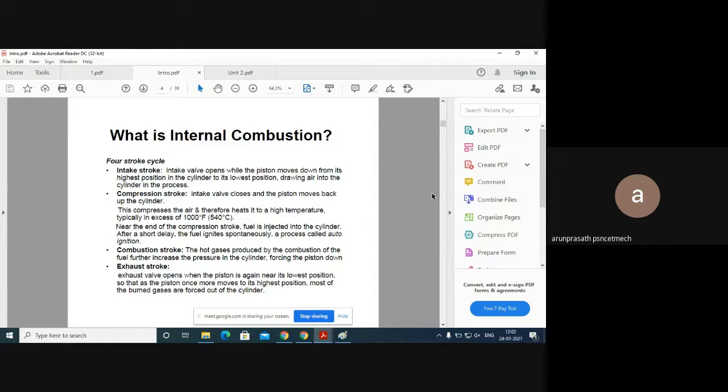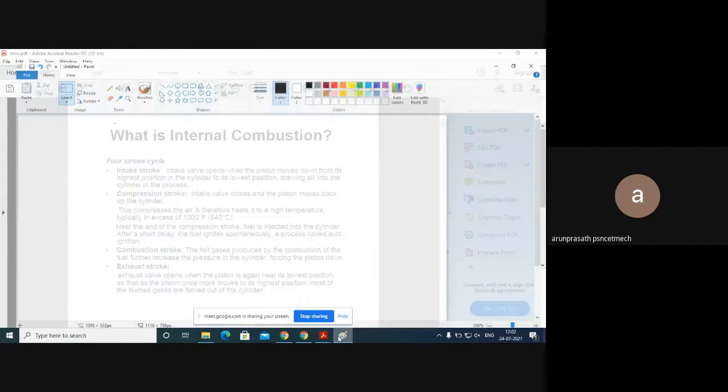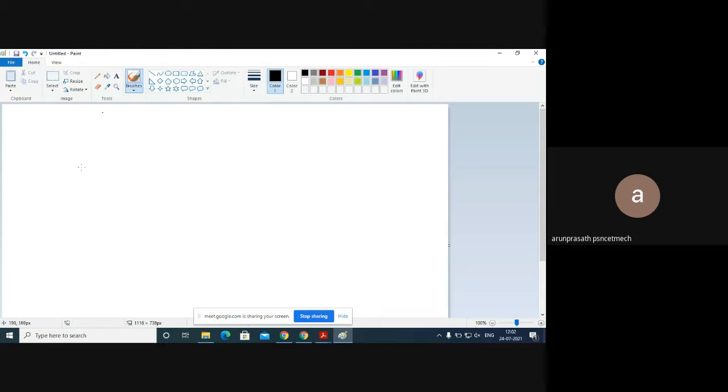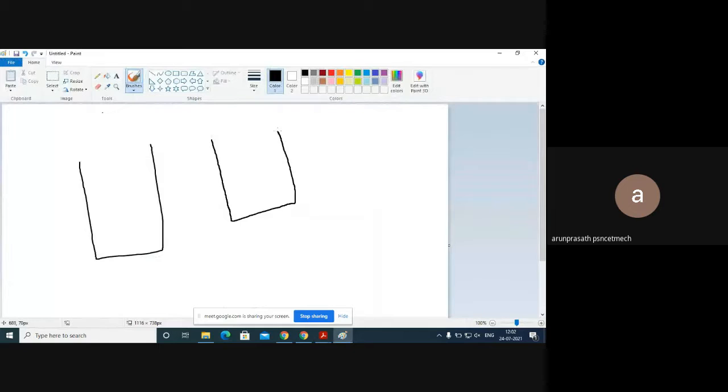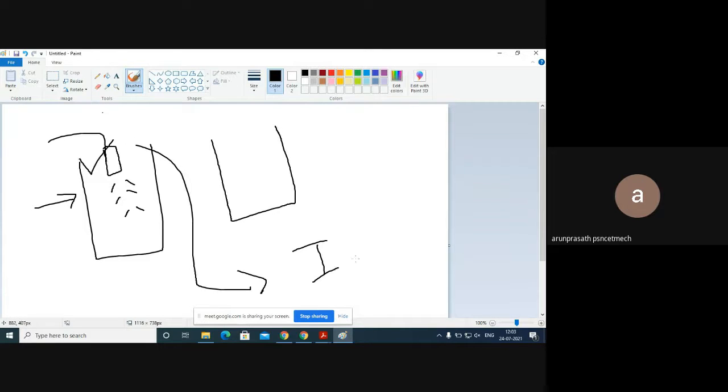So the next basic is the internal combustion engine. Guys, based on the combustion, engines are classified into two categories: one is the internal combustion engine, the other is the external combustion engine. Consider this a combustion chamber, nothing but a cylinder, where the combustion takes place inside. This is called an IC engine. All these engines are internal combustion engines. Where the combustion takes place outside the cylinder, this is called an external combustion engine.